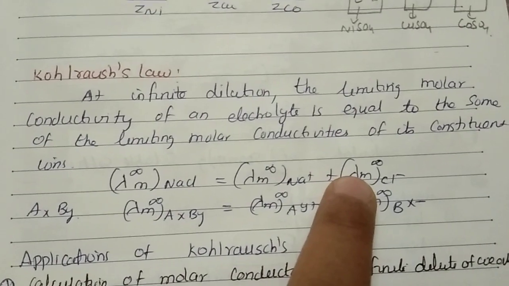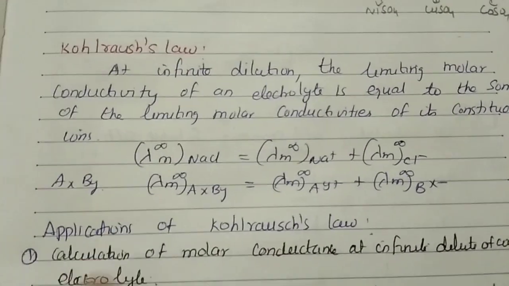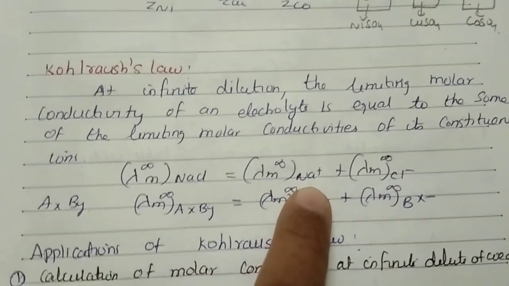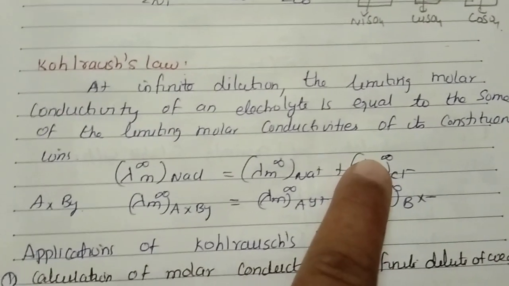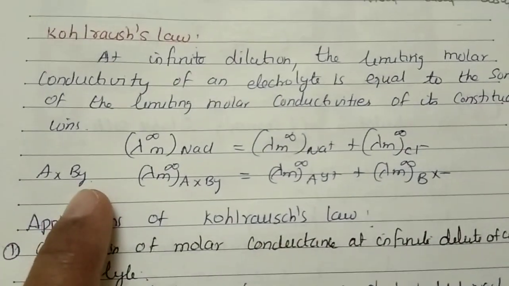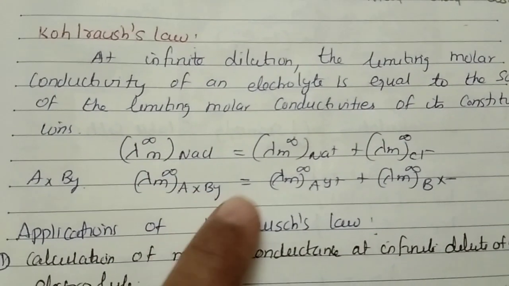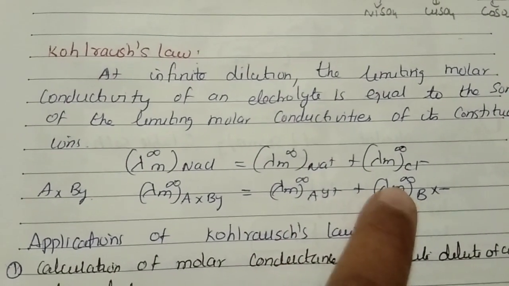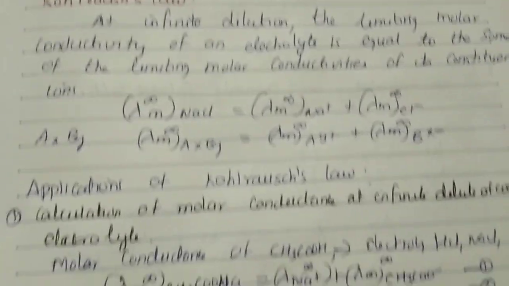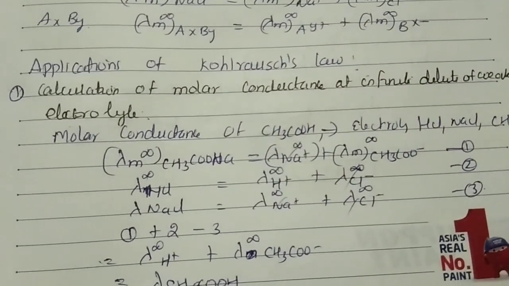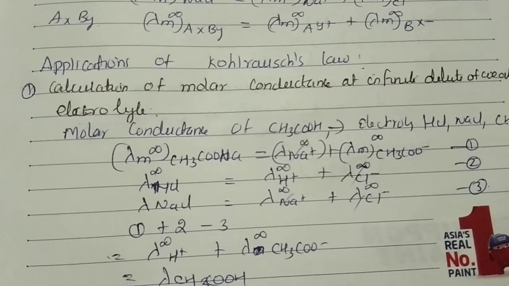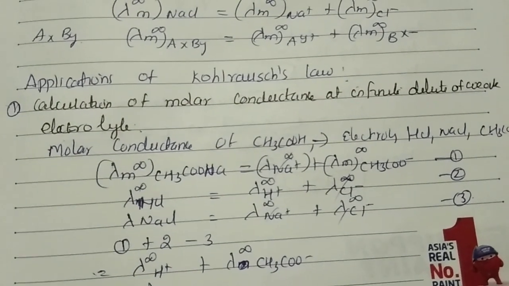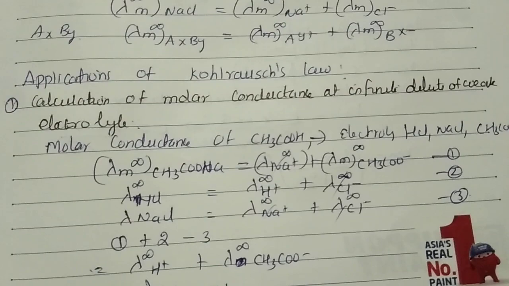So lambda m infinity NaCl equal to lambda m infinity Na plus plus lambda m infinity Cl minus. Then for AxBy, lambda m infinity AxBy equal to x lambda m infinity A to the power y plus plus y lambda m infinity B to the power x minus. Then applications of Kohlrausch's law. Calculation of molar conductivity at infinite dilution of a weak electrolyte.